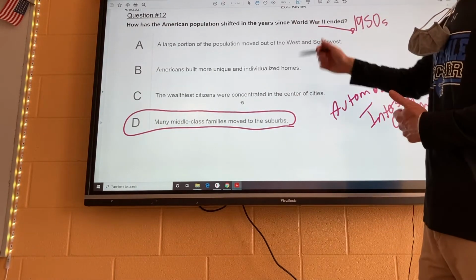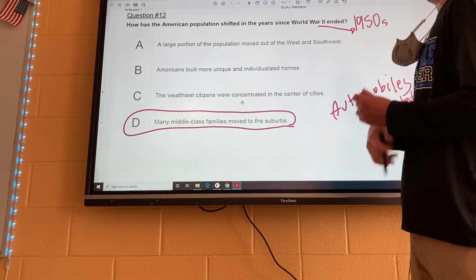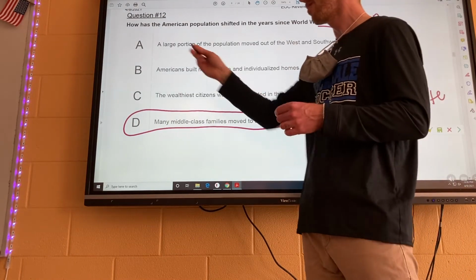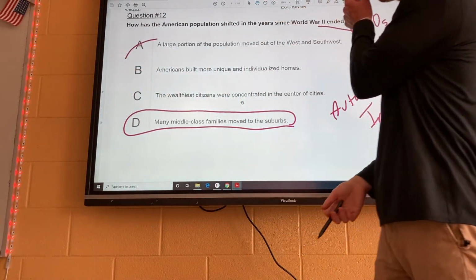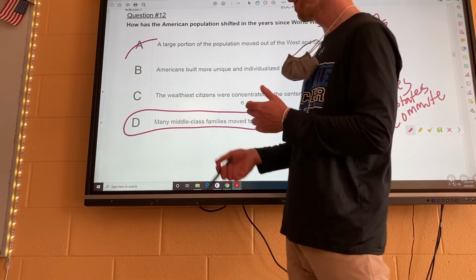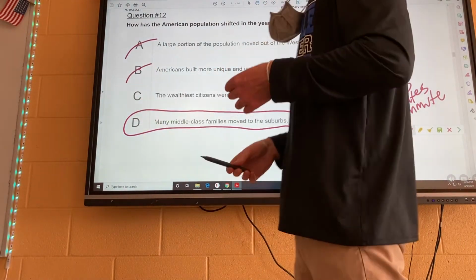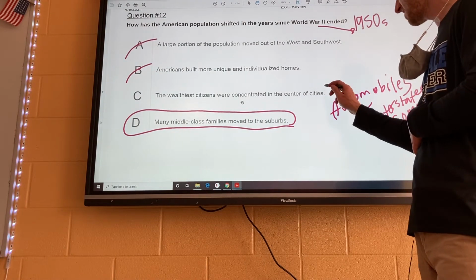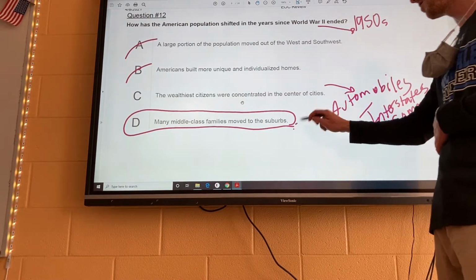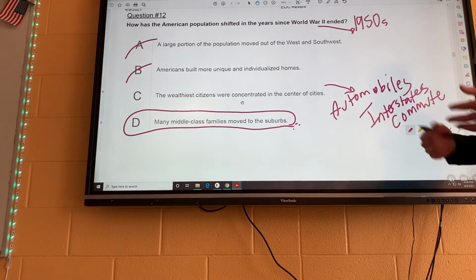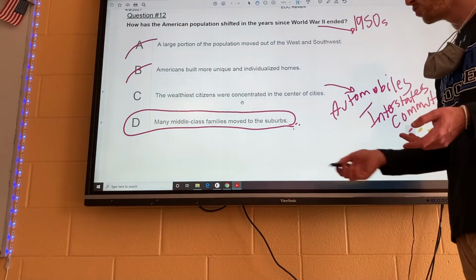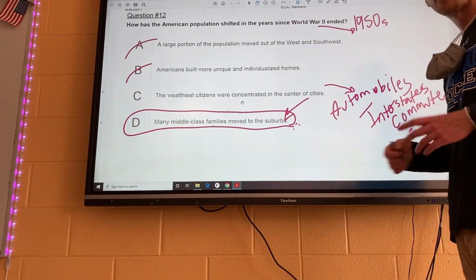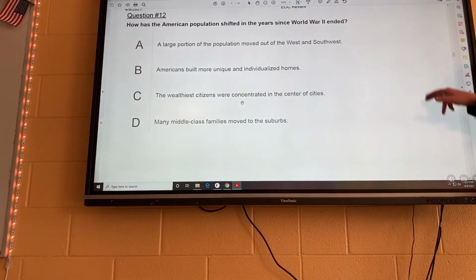So let's take a look at the wrong answers. A, a large portion of the population moved out of the West and Southwest. We didn't learn anything about that. It's not true. B, Americans built more unique and individualized homes. Not really, no. Or C, the wealthiest citizens were concentrated in the center of cities. No, people left the cities because of these things right here. So your answer is going to be D. And if you live in most places in Murfreesboro, you know that this is still the factor. Suburbs growing like crazy around here, okay?